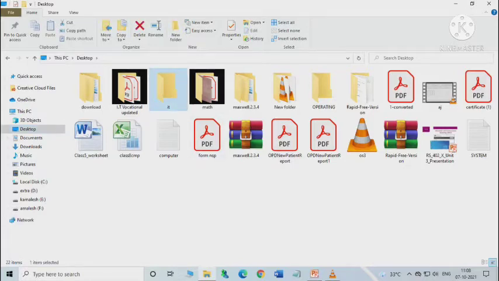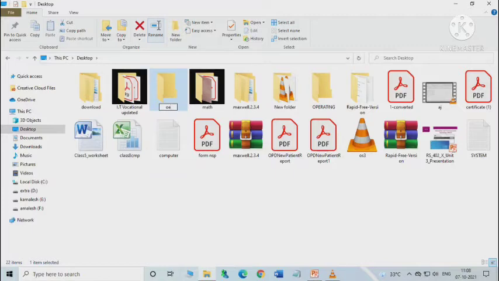So I am selecting this folder from the right panel, and then here the Home tab is there, and under the Home tab here is the Organize group. You will have Move to, Copy to, Delete and Rename. So as we want to rename it, just click on the Rename command from the Organize group here, or you can press function key F2 to rename the selected item.